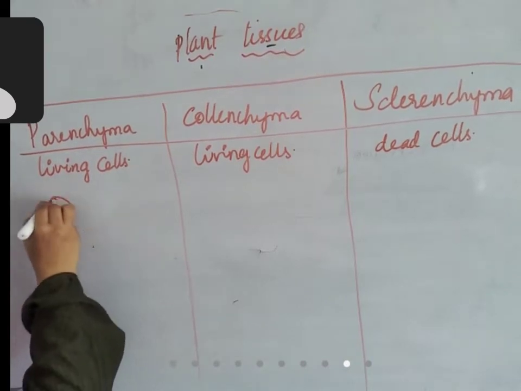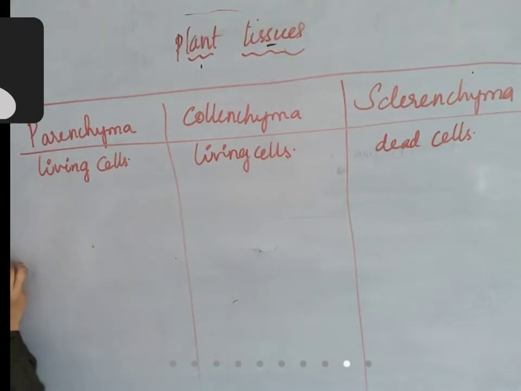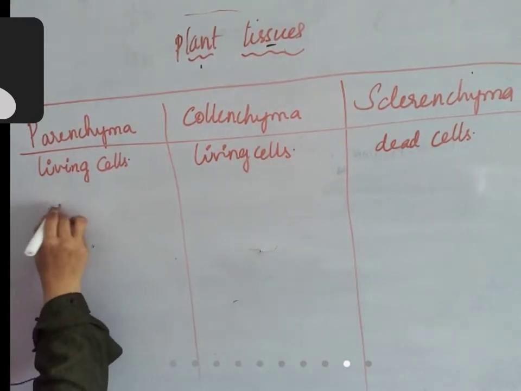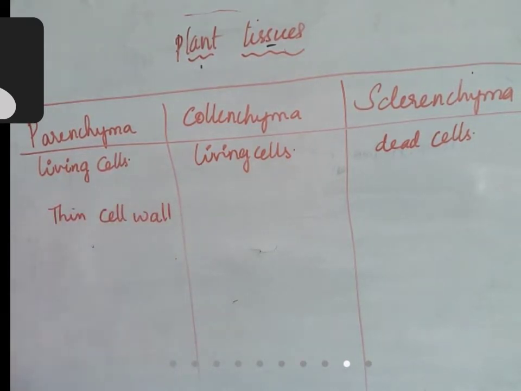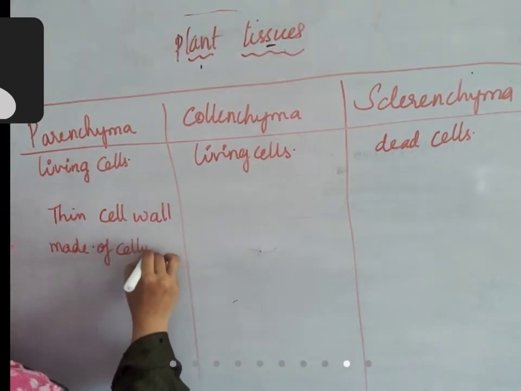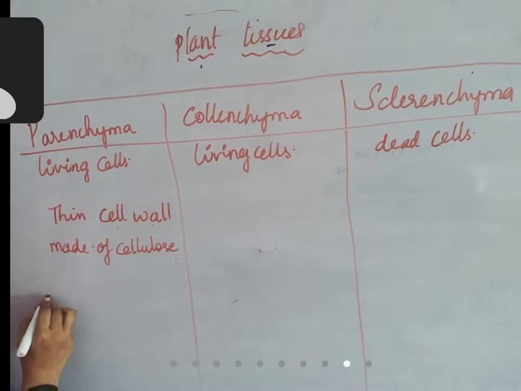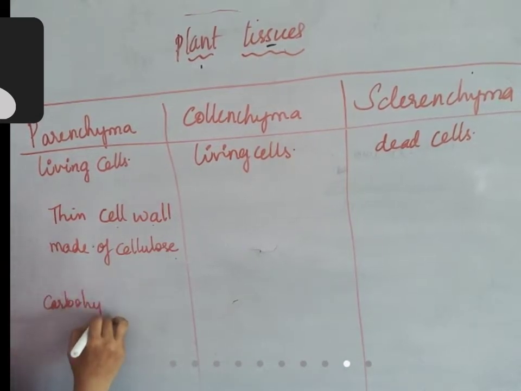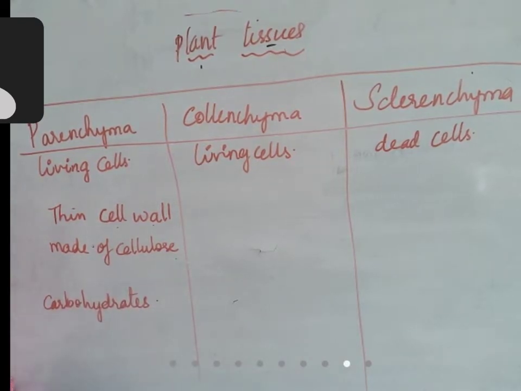Parenchyma cells have, first we'll see the cell wall. The cell wall is thin, because in this the secondary cell wall is not formed, and it is made up of cellulose. First understand that all cell wall components are carbohydrates. Carbohydrates from the cytoplasm slowly deposit around the cell so that the cell wall is formed, right? So cellulose is also a carbohydrate.